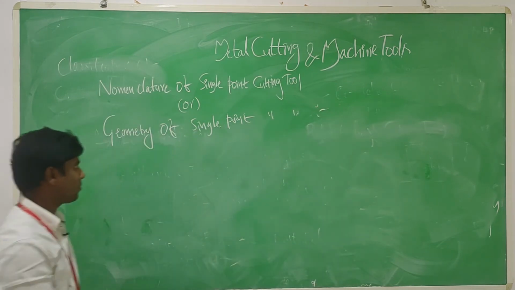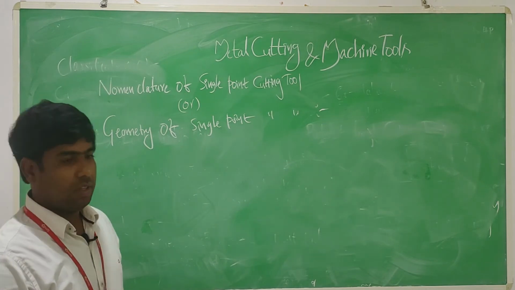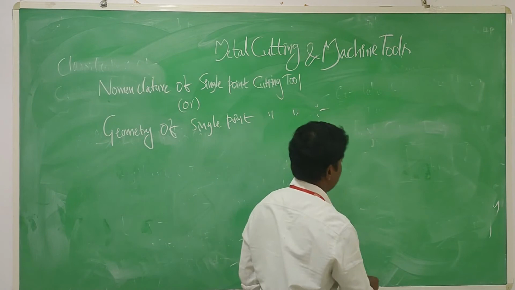Let me check what the geometry is. Okay, before that you have to draw a small figure.